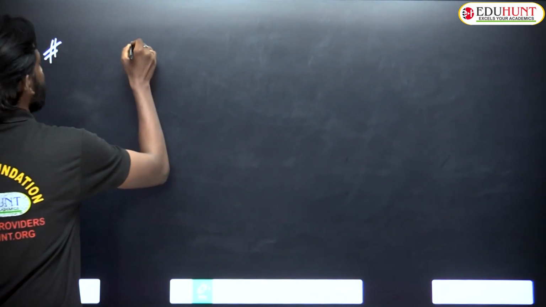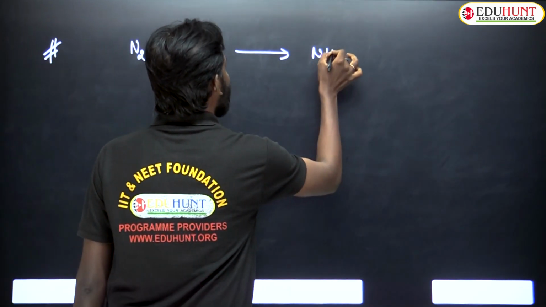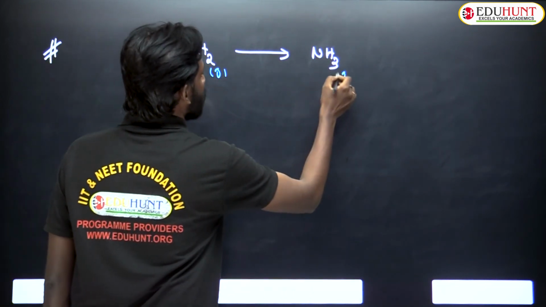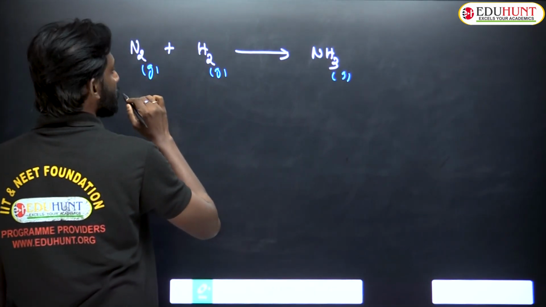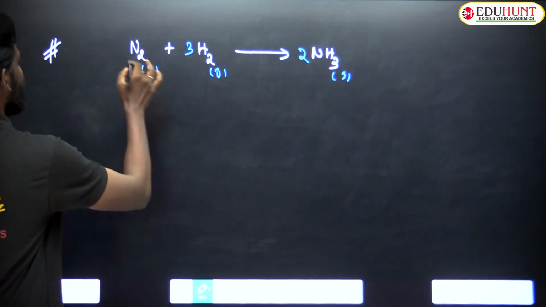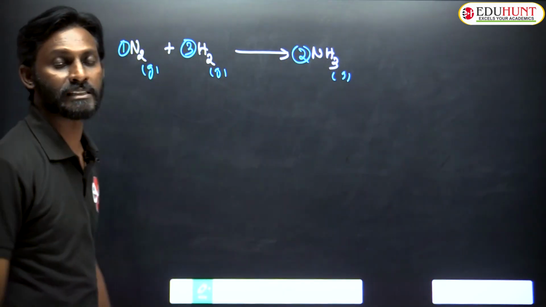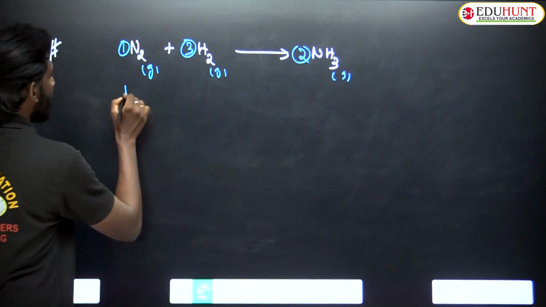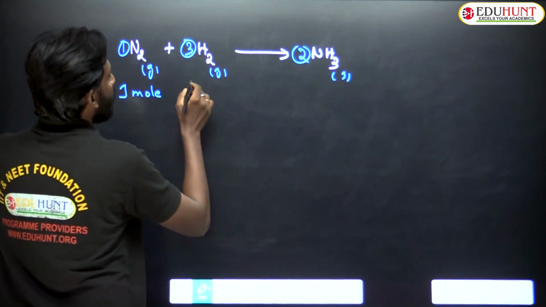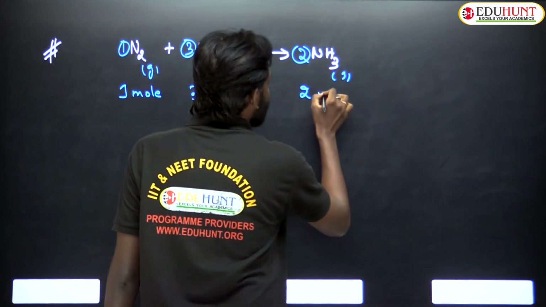Suppose nitrogen reacts with hydrogen to give ammonia. This is a gaseous reaction: nitrogen gas, hydrogen gas, ammonia gas. Now let's balance this: 2 and 3. According to the stoichiometry, if the nitrogen is 1 mole, hydrogen will be 3 moles, and the ammonia formed will be 2 moles.